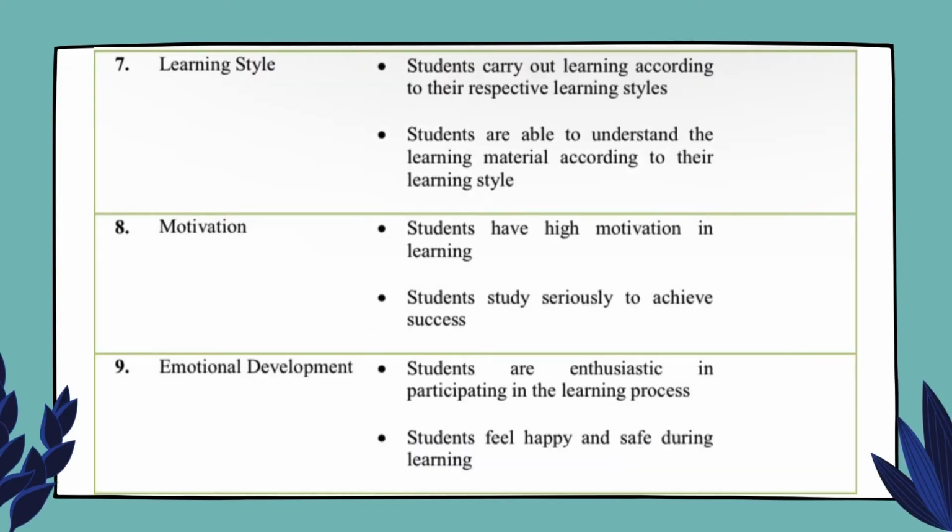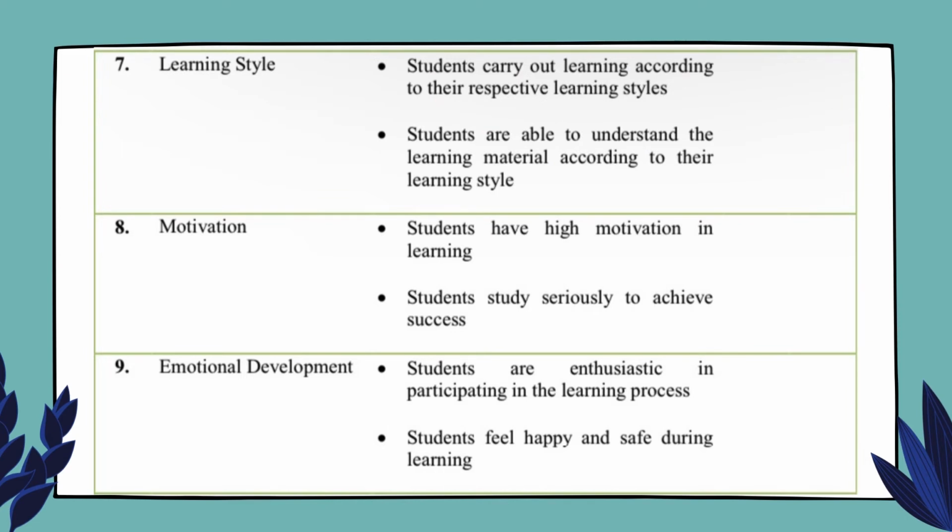The next aspect is learning style. Here are the indicators. First, students carry out learning according to their respective learning style. And second, students are able to understand the learning material according to their learning style. Next, motivation. Students have high motivation in learning, and students study seriously to achieve success.